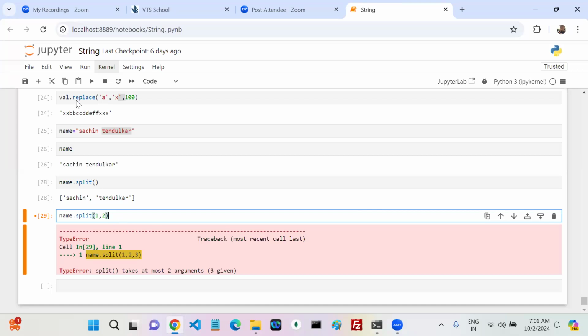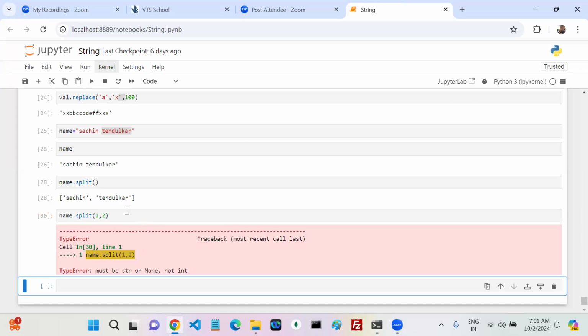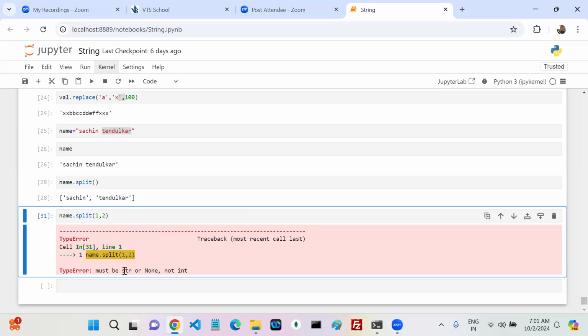Now you can run this statement. What is that? Must be string or None, not int, it says. Must be string or None, not int. Okay, now tell me, the first parameter should be what?